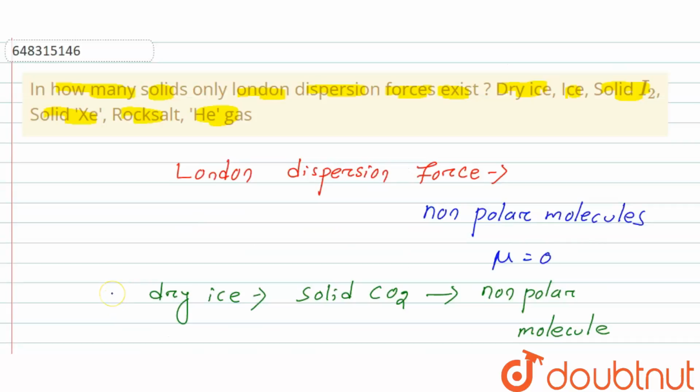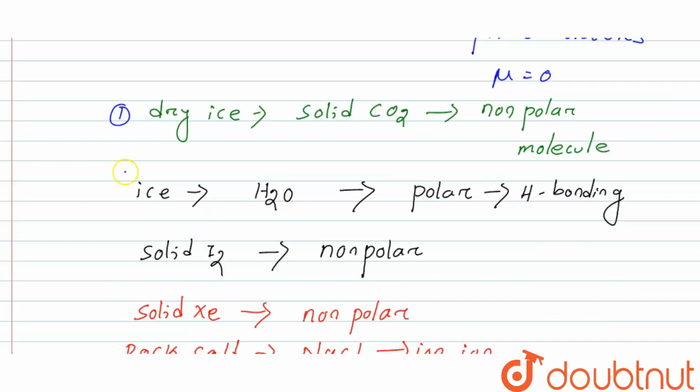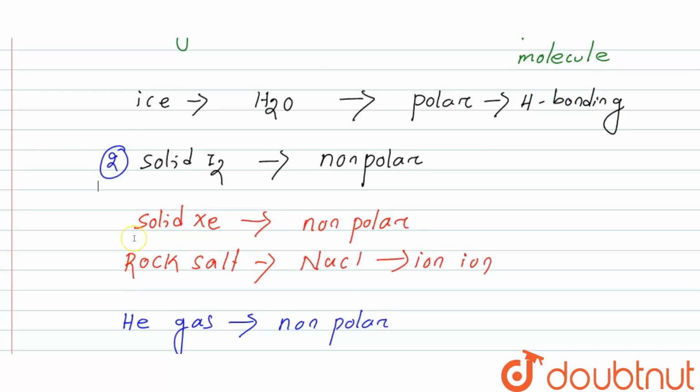So now we count how many have London dispersion forces. Dry ice is a non-polar molecule, so London dispersion forces exist here; this is number 1. Solid I2 is a non-polar element, so it is number 2. Xenon is a non-polar element, so xenon is number 3. In rock salt, London dispersion force does not exist.